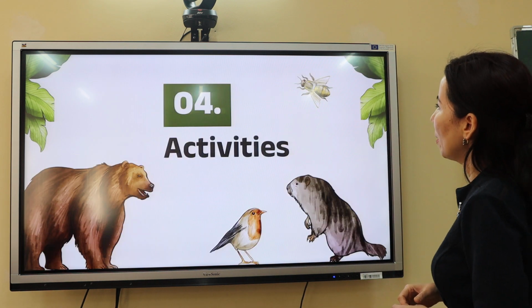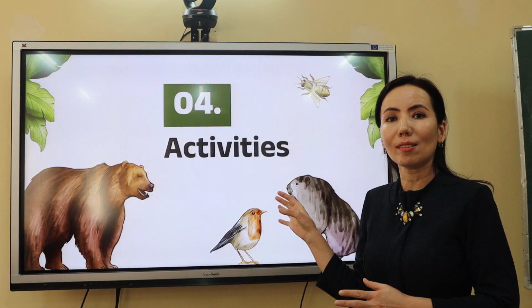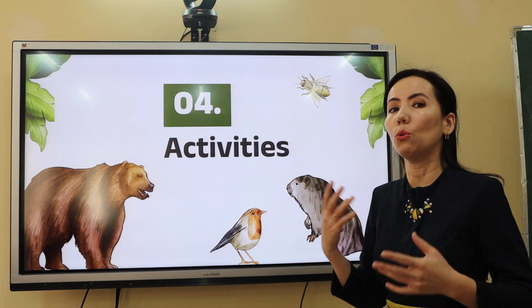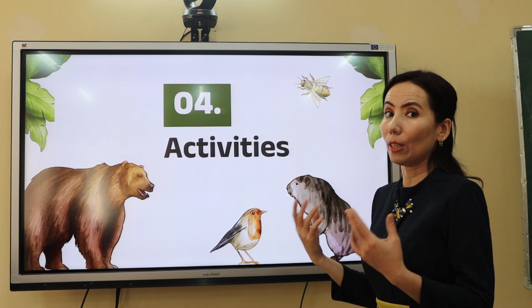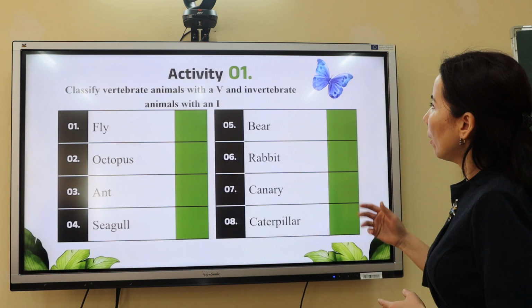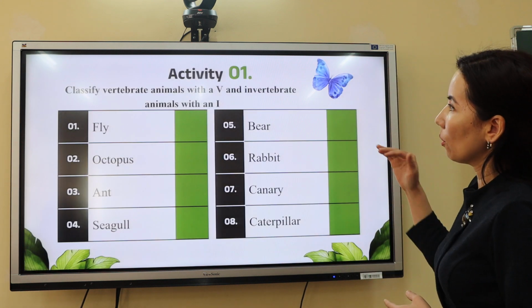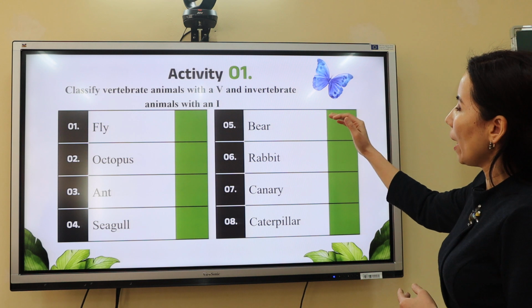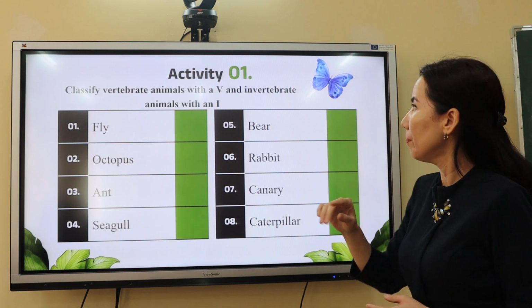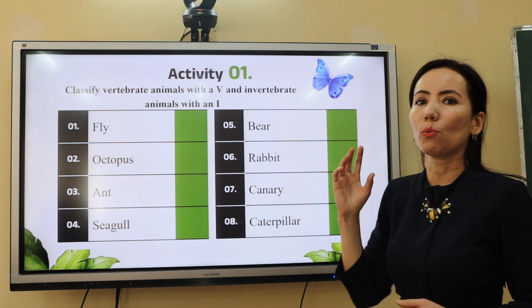Okay, so the next, and the fourth part of our lesson is activities. Let's review our knowledge. So, what do you understand? So, let's look through the first activity. Classify vertebrate animals with the letter V and invertebrate animals with the letter I.